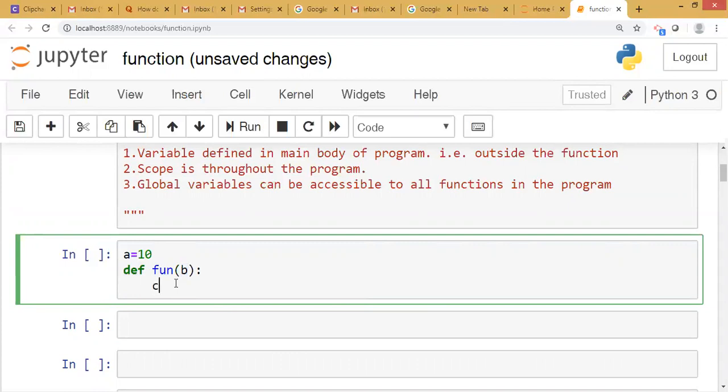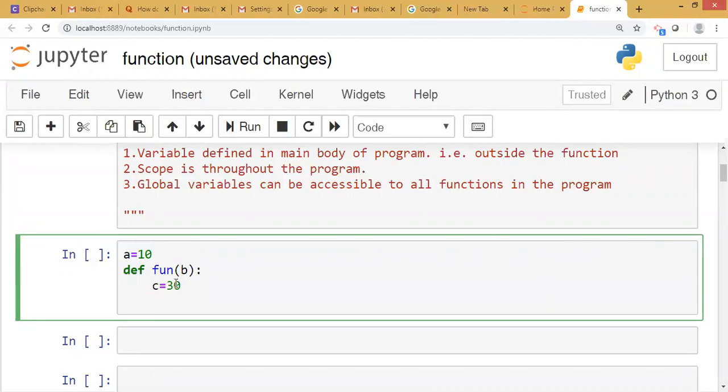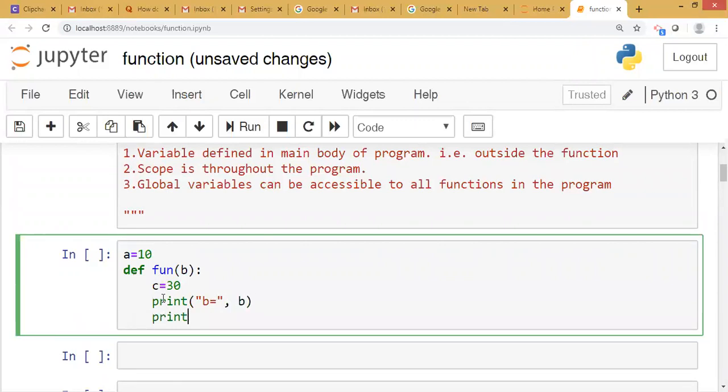Here suppose I declared c equal to 30, inside a function. Now we will print the value, print b equal to b, print c equal to c.